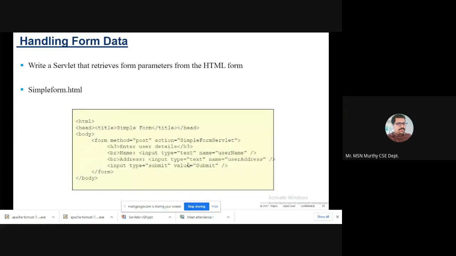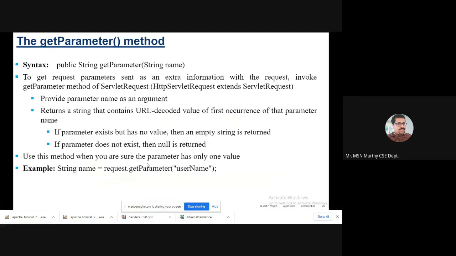Handling form data. Just now I told you, for example, two text fields, username and user address, and a submit button. For example, getParameter. What is the use of getParameter? To get a request parameter sent as extra information with the request. You provide the parameter name as an argument. It returns a string that contains the URL decoded value of the first occurrence.